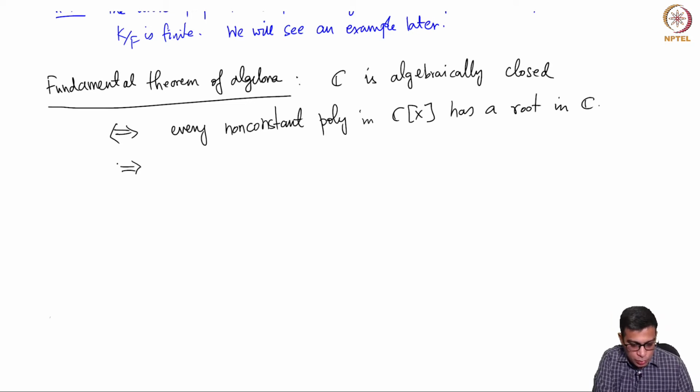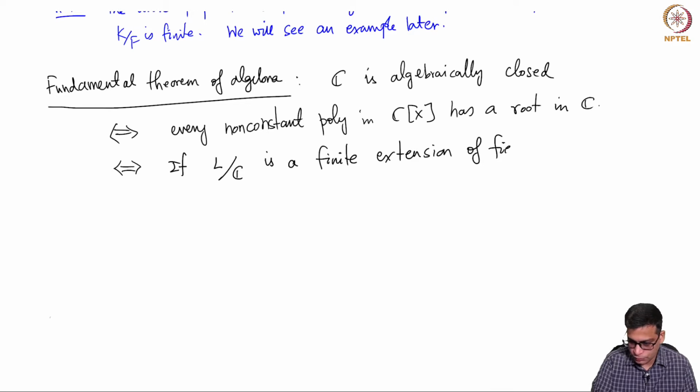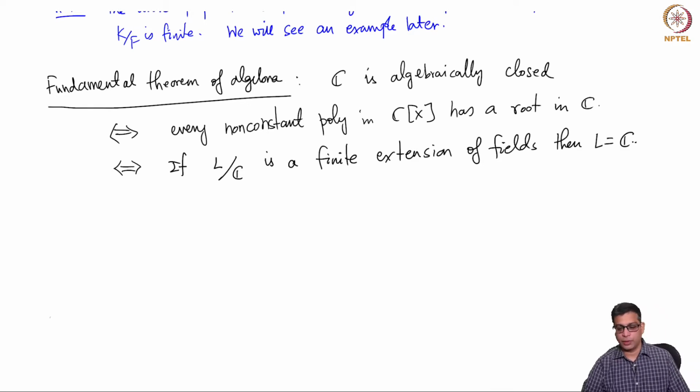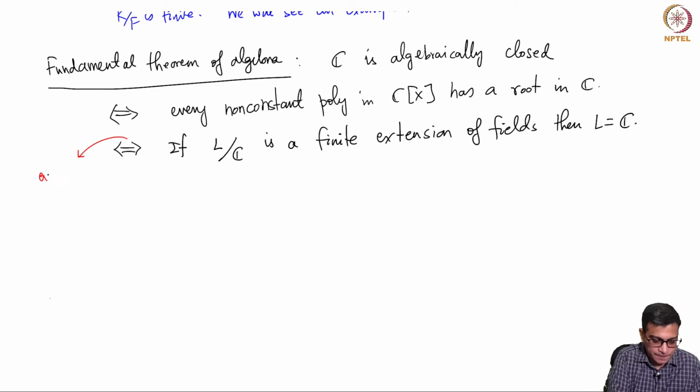Okay. So, now I am going to phrase this in terms that we will understand in view of this course. It says that if L over C is a finite extension of fields, then L equals C. So, what I want to leave to you is that this implication is really a nice exercise.